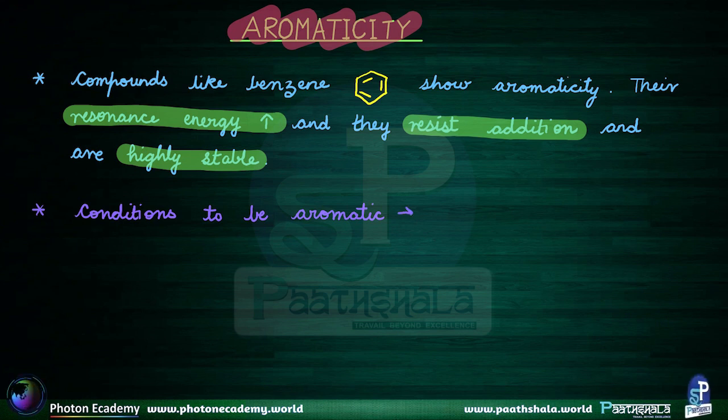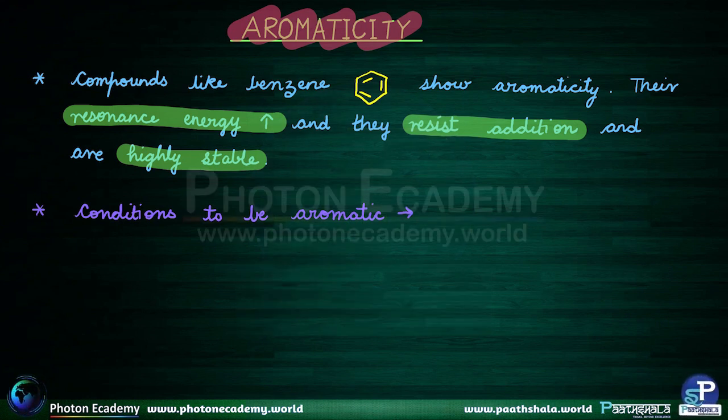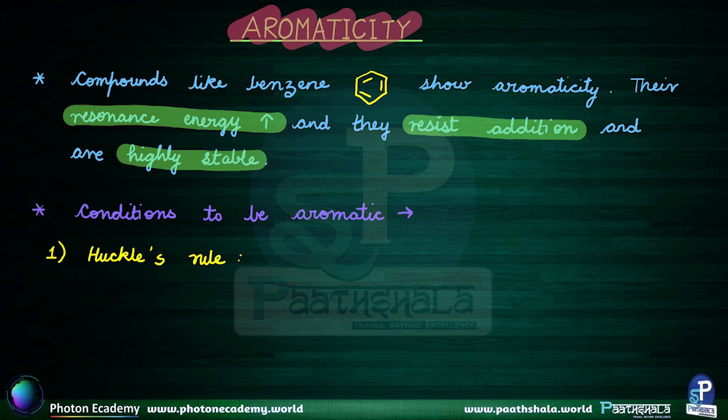Now, three conditions that you have to be aware of. First is that they have to follow Huckel's rule. Now, what is Huckel's rule? That is, they have to have 4n plus 2 pi electrons.